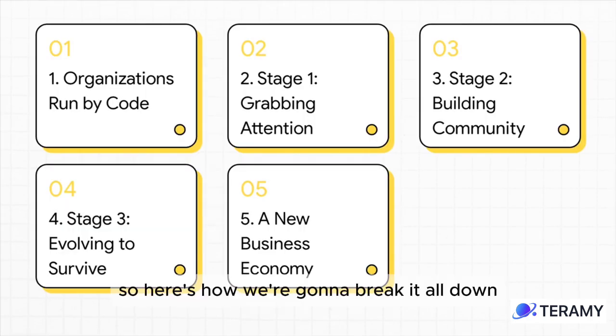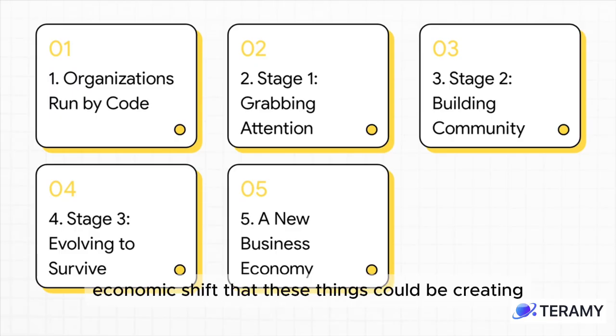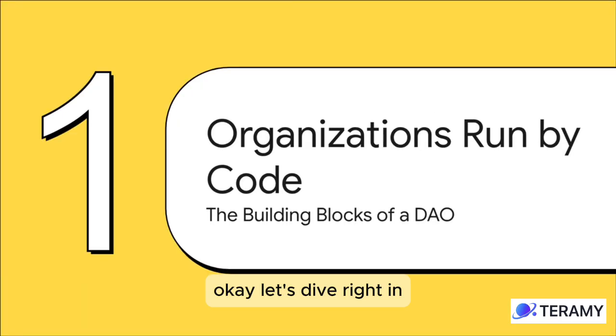So here's how we're going to break it all down in this explainer. We'll start with the basic building blocks, then we'll walk through the 3 key stages of a DAO's life, and we'll wrap up by looking at the massive economic shift that these things could be creating. Okay, let's dive right in.